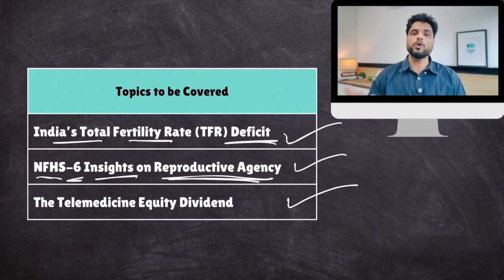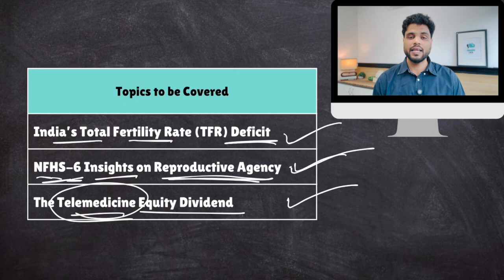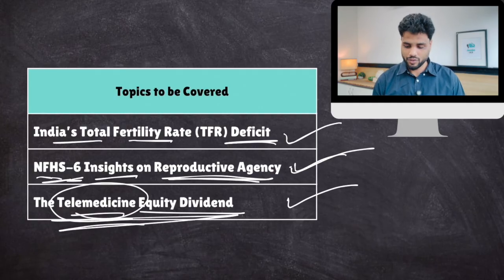Do females have reproductive rights, autonomy over their own body, how many children they should have, when they should have children, or are they still stuck under patriarchal rules, family pressure? We'll talk about data from this survey. And then in the end, we'll talk about the telemedicine equity dividend. How telemedicine is basically improving access to healthcare to the remotest regions of India. We'll talk about this and a government project called eSanjeevani.